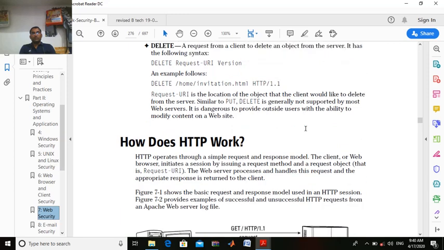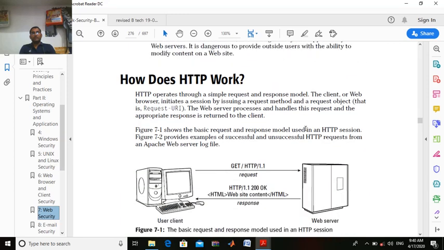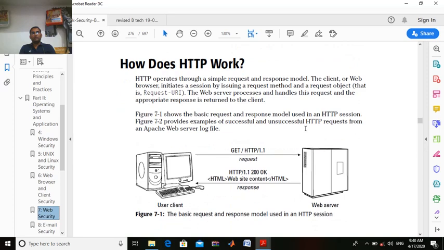Okay, then next, working of HTTP, right? Working of HTTP. So here we have another example also how HTTP works. So in general, how HTTP works. If we are going to talk about the working of HTTP, we can say that HTTP operates through a simple request and respond model, right?